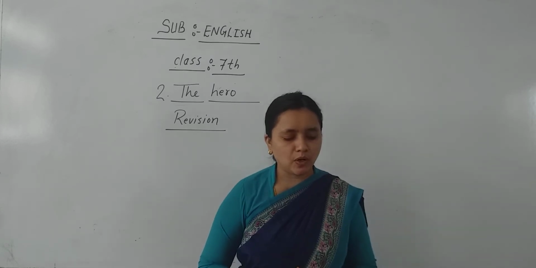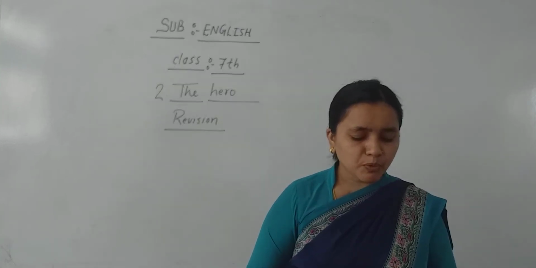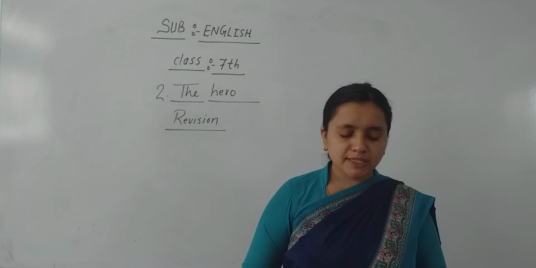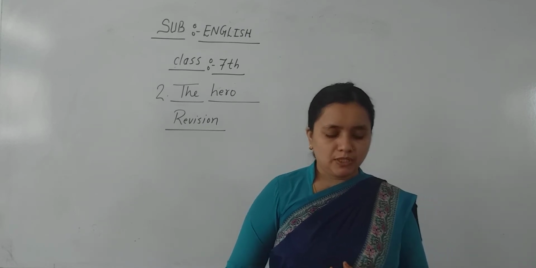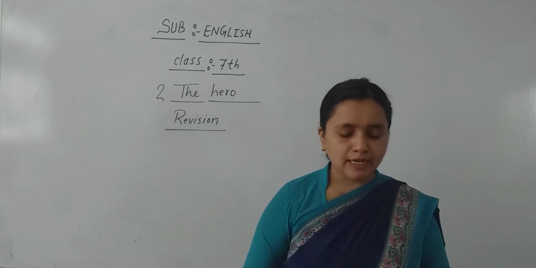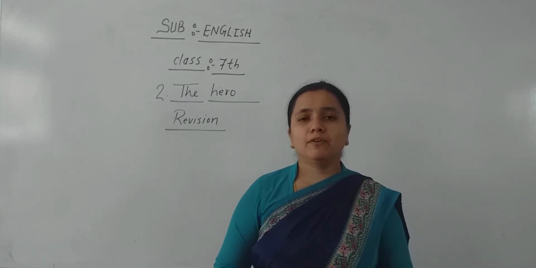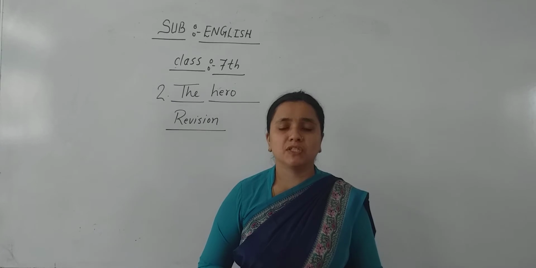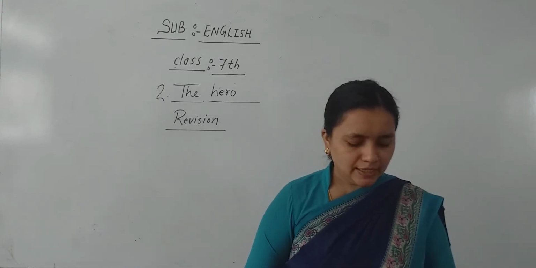Choose the correct option. This poem relates to an event, imaginary event or dream. As we have seen, this poem relates to an imaginary event. ये जो poem है वो एक imaginary event से related है. Now the next question.